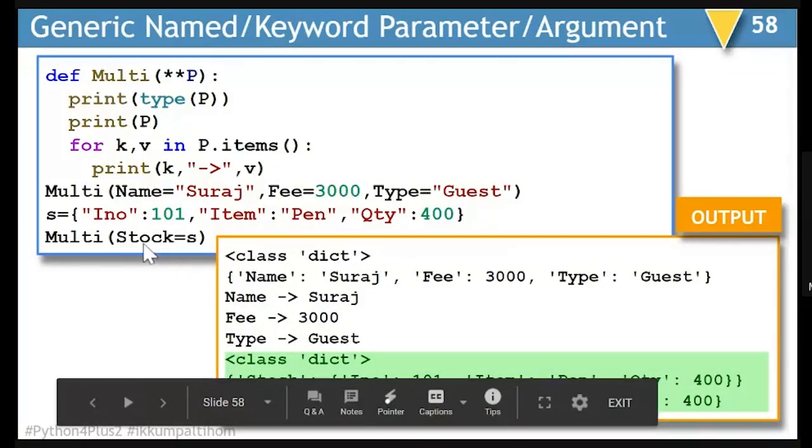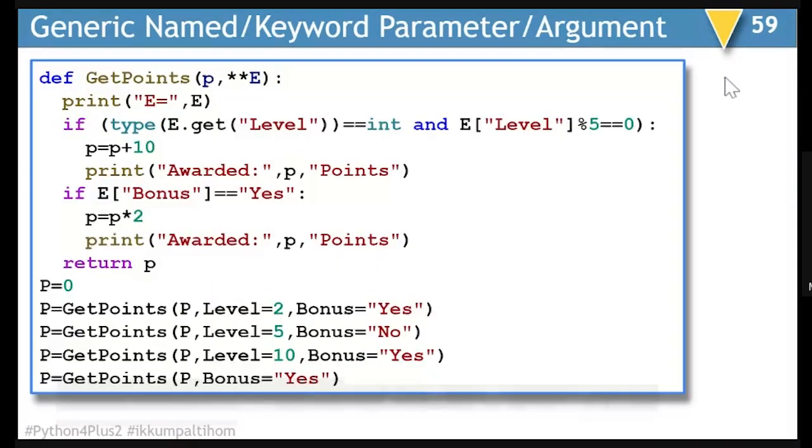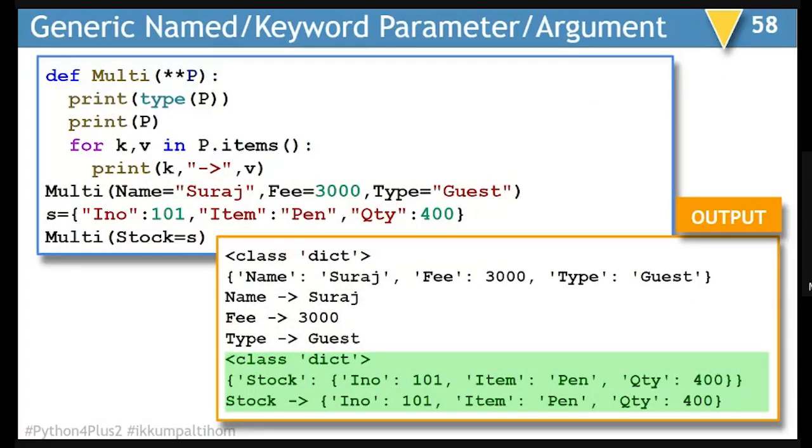The second example, when we are showing the result, it is simply running the loop only once because there is only one key value pair and the key is stock and the value is the entire dictionary, right? So this is very important for you to notice.